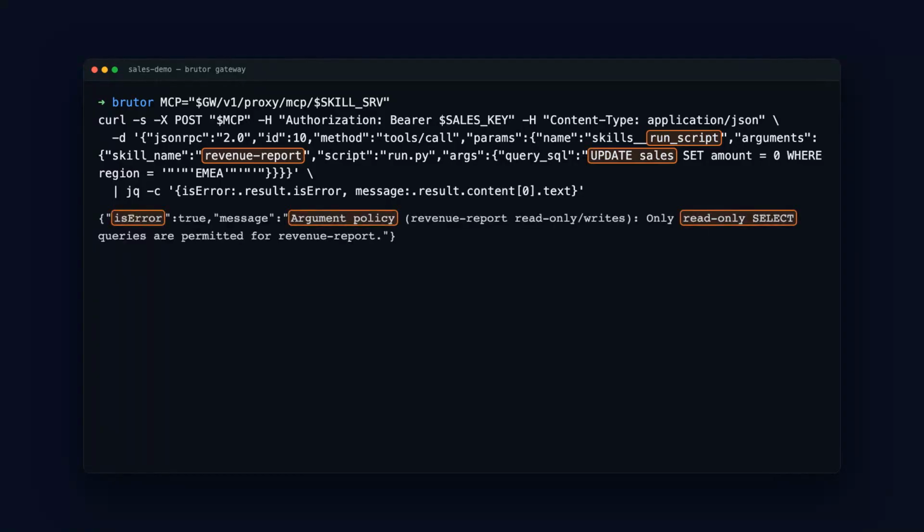The gateway refuses it. Argument policy. Only read-only select queries are permitted. It didn't pattern match a string. It parsed the SQL into a syntax tree and saw a write to sales. A select would sail through. An update, delete, or drop is refused, with the exact rule that fired, and it never reaches the sandbox.